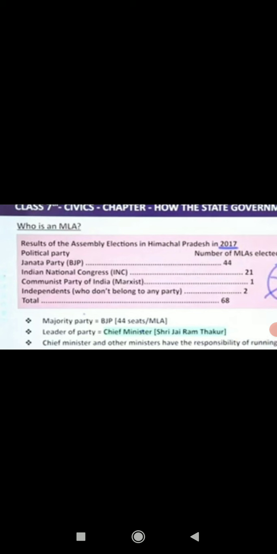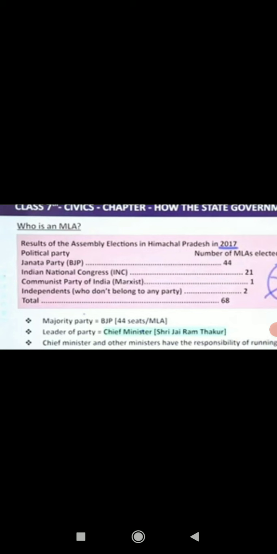Okay. Now how is the party formed? A party is basically formed by taking the maximum majority. So here if you see which party has got the majority, you will say ma'am, BJP has got the majority. The total number here is 44. That is why the majority is given to BJP, and the leader of the party, that is the chief minister, will be selected from the BJP, that is Bharatiya Janata Party.